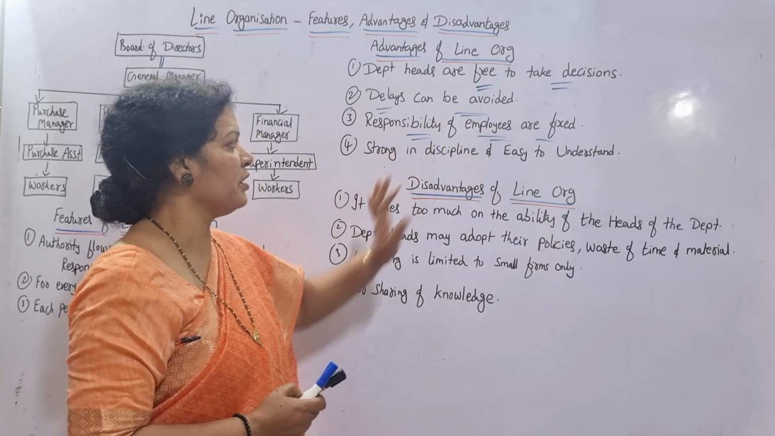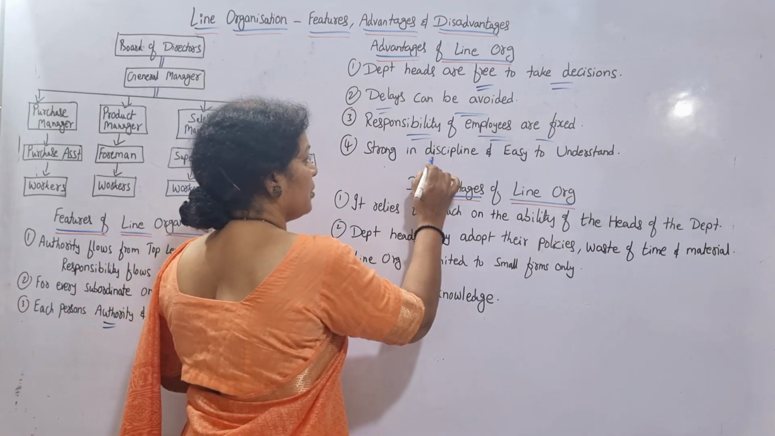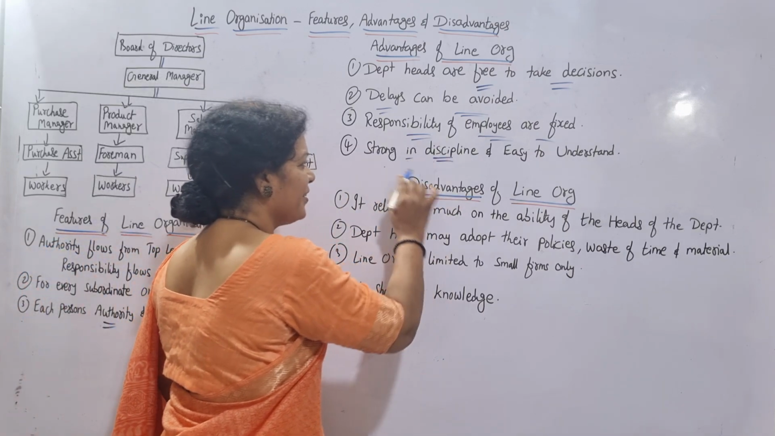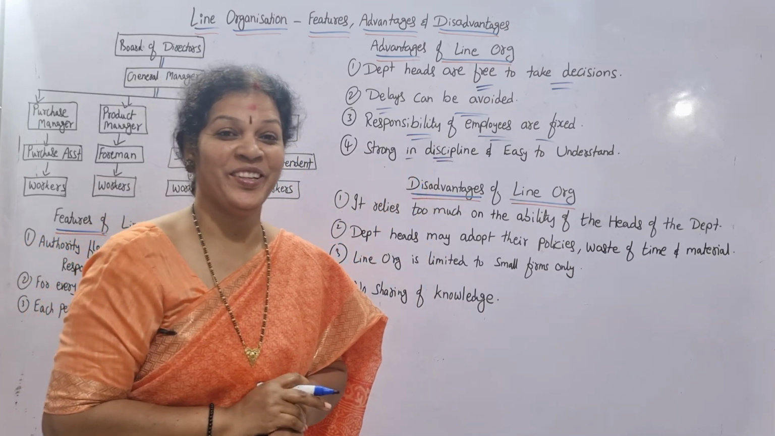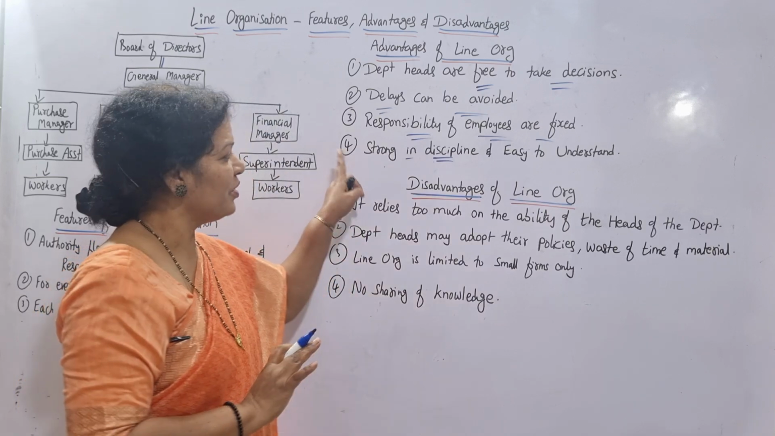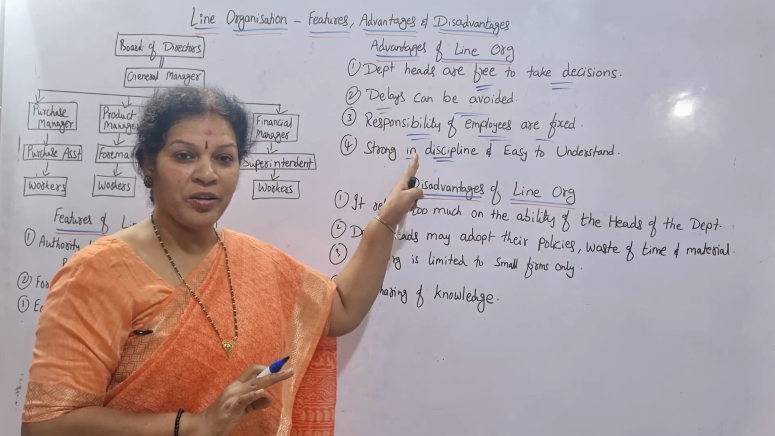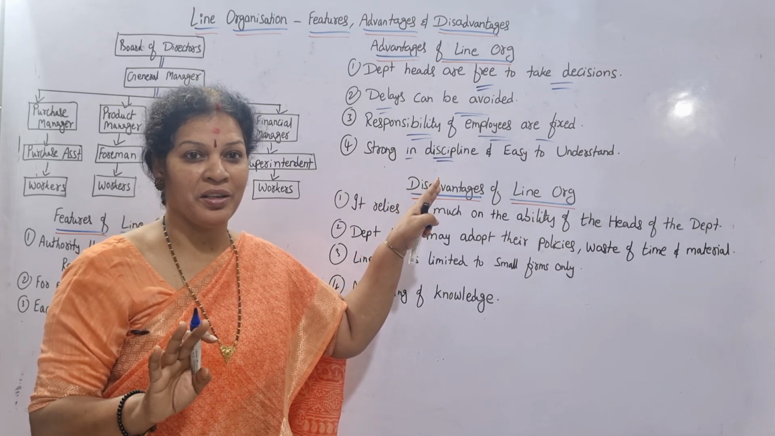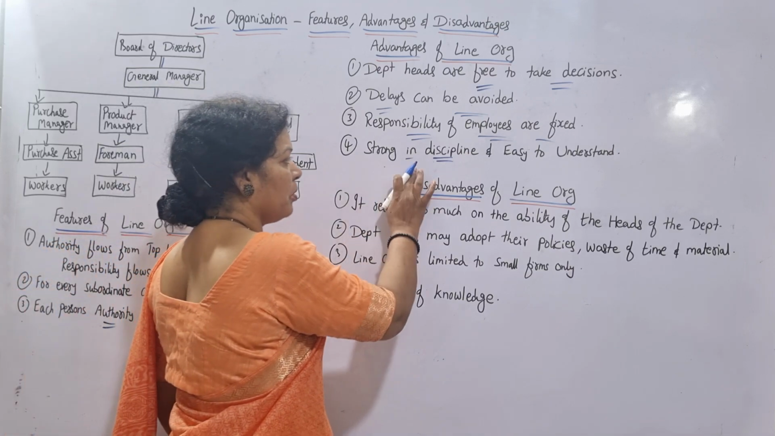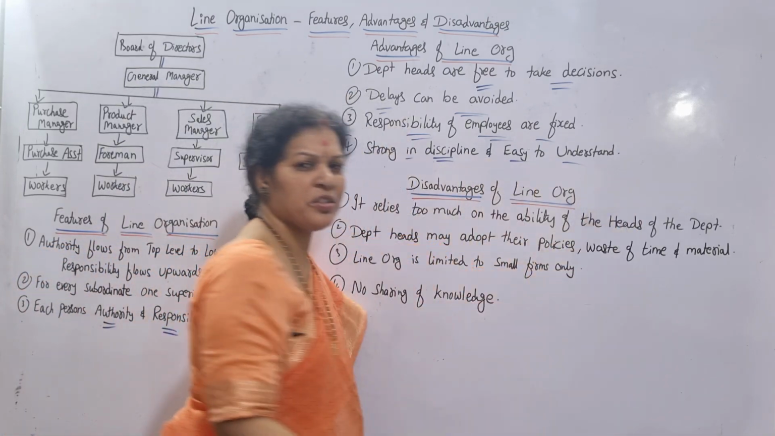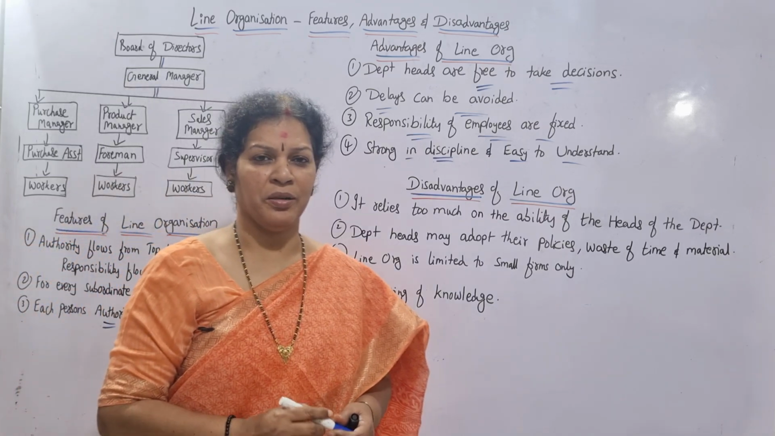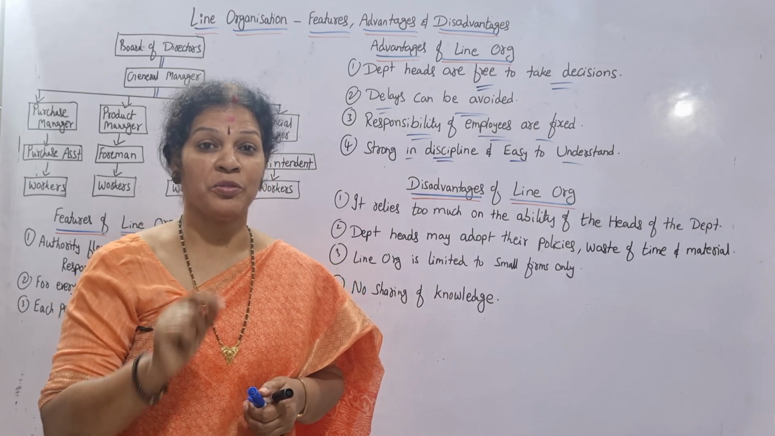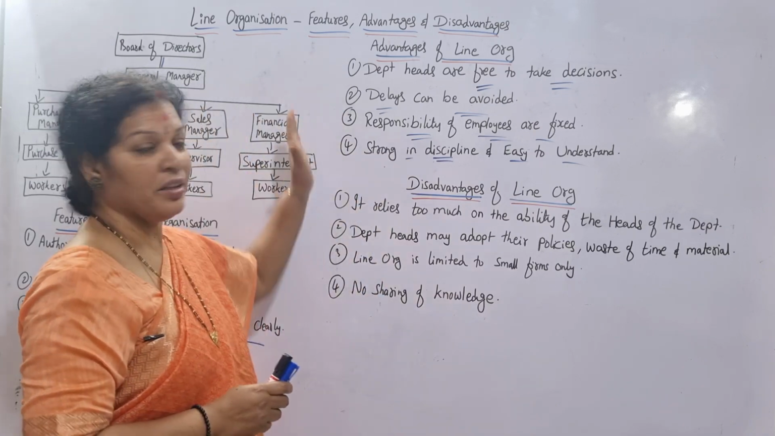And last one, strong in discipline. Discipline is strong. Strong in discipline, not indiscipline. If you add both, the meaning will change. Strong in discipline, it will come. Discipline wise, line organization is very strong. That is why we are comparing line organization with the military organization. Very clearly, everything is defined. So discipline is very strong, and it's very easy to understand also. Anyone can understand. But this line organization, most of the time, is advised and followed by the small organizations only. Anyhow, these are the 4 advantages.